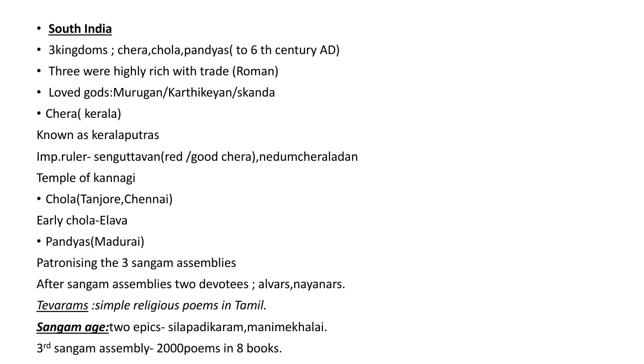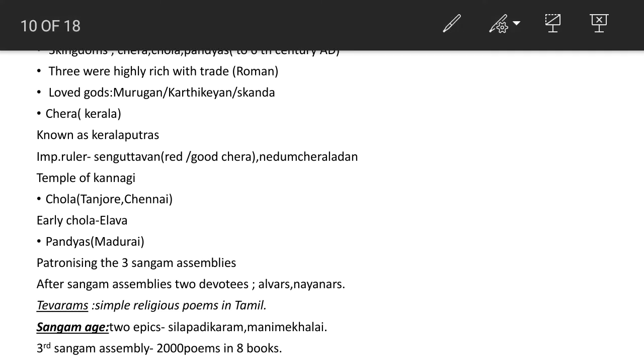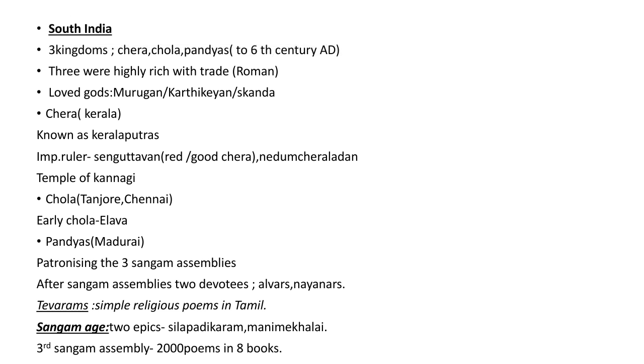Then moving on to South India. In South India after the post-Mauryan period, there were three major kingdoms, the Cheras, Cholas, and Pandyas. These three kingdoms were highly rich with trade with Rome.